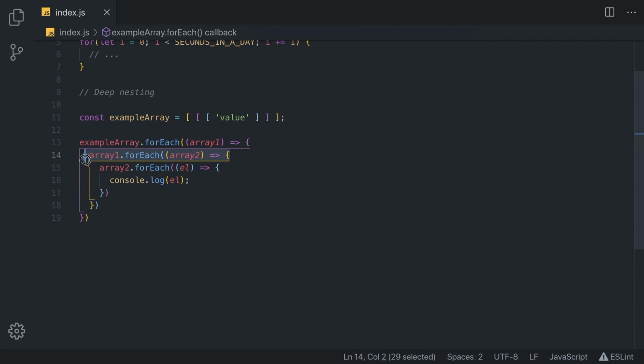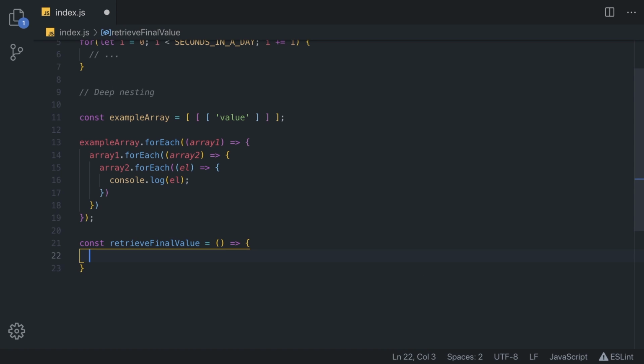So this also needs to be solved. To solve this specific example in a correct way, we can create a function that will loop through all the arrays and return a final value. So we can do something like const retrieveFinalValue, and we can make that equal to an arrow function. And inside of here, we are going to have an if statement, and that if statement is going to check if our element is indeed an array.